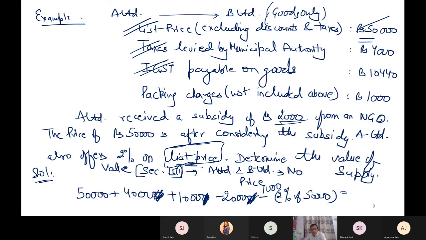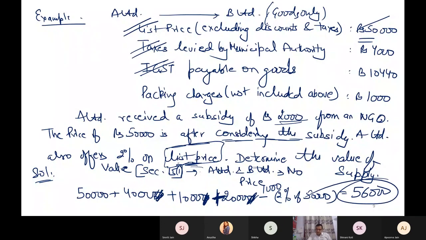So, shouldn't we add the subsidy because it is already considered? Yeah, I should add it. I don't know why I have deducted it. I should add it because it is after considering. After means the subsidy will reduce my expense. So as a supplier, I have already deducted it. So I should add it, not deduct it. So this is how much? 55, 57 minus 1,000. 56,000. On 56,000, GST will be paid.